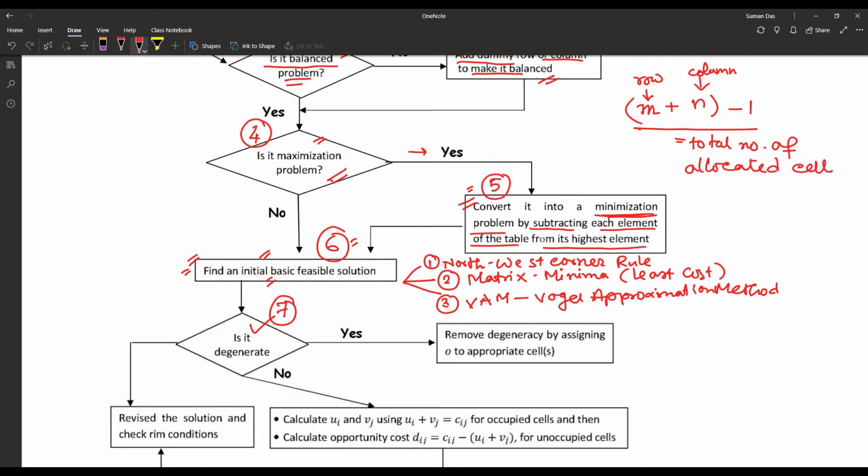If that is true, then we can say it is a non-degenerate problem.